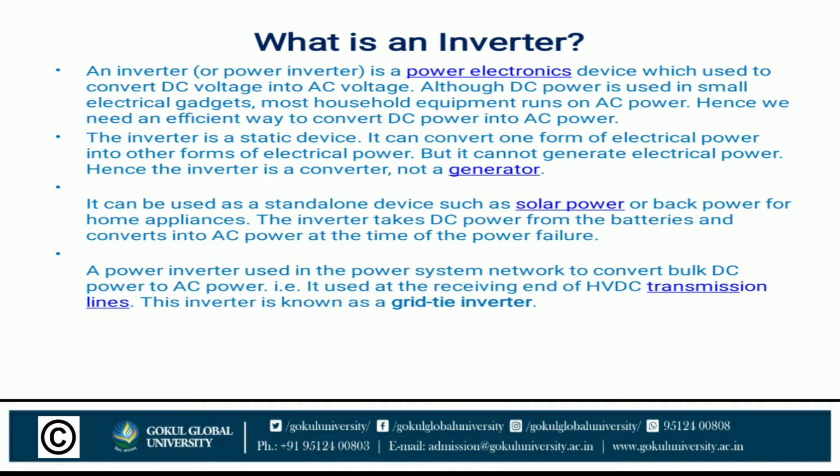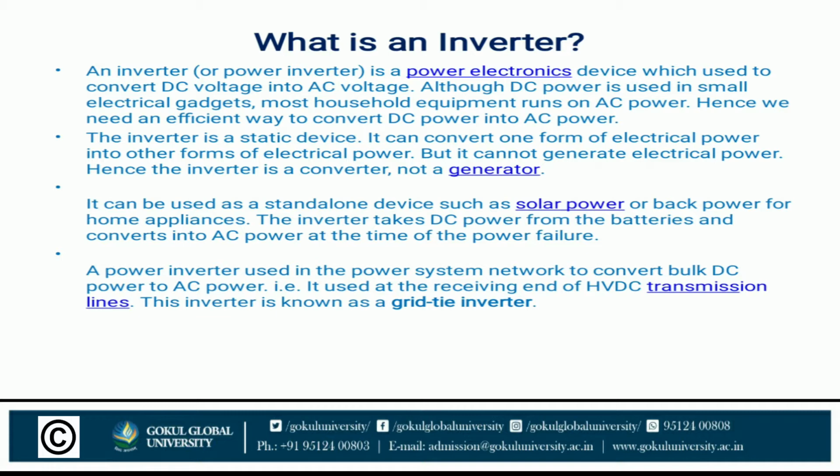Also the DC power is directly usable in small gadgets. Suppose we take the example of a mobile, it will use the DC battery and we offer very little amount, but some of our home gadgets and household equipment run on AC power. Hence we need an efficient way to convert the DC power into AC power.